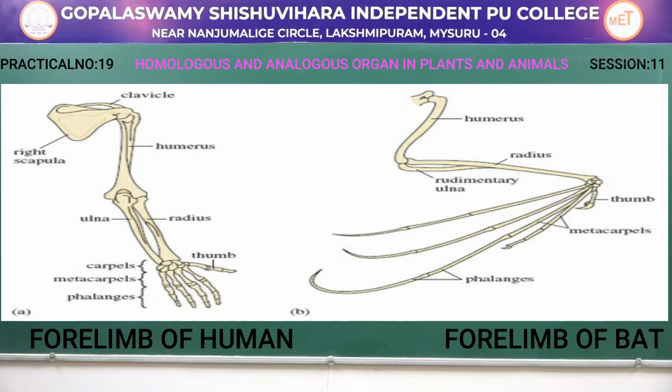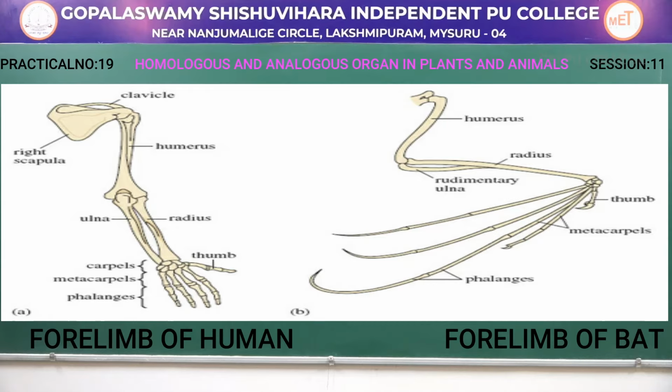You can see two diagrams there. In bat it is called not a wing, instead it is the extension of a thin skin called patagium, which helps in flying, whereas in human it helps in non-locomotory creative activities, but both have the same structural combination as well as number of bones but undergo different functions.